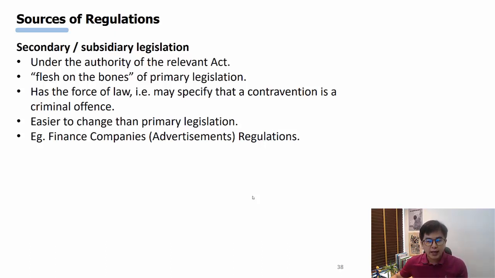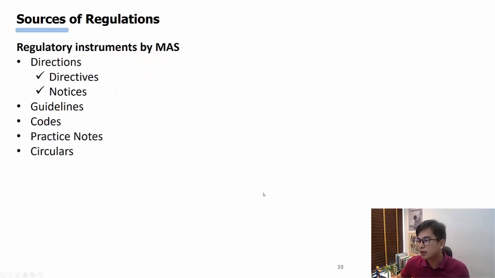So while we are at this, I'm going to introduce to you some other sources of regulations that have different levels of enforcement here in Singapore. All right, you should be familiar with some of them. Directions, okay, under direction there are directives, notices, then you have guidelines, you have codes, you have practice notes, and you have circulars. There are so many regulatory instruments here. Just now we talked about takeover codes, right?